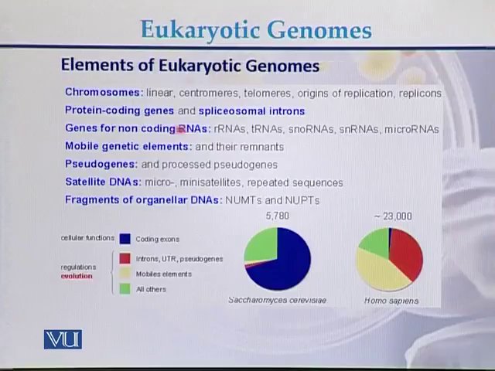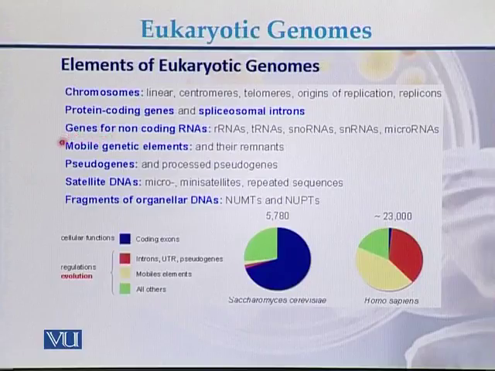Genes for non-coding RNAs are also present on the genomes of the eukaryotes. Those RNA coding genes are genes for ribosomal RNA, for transfer RNA, for snRNA, for snoRNA, and for microRNAs. So genes for different types of RNAs are present on the eukaryotic genomes.